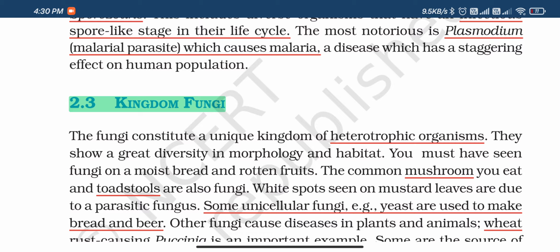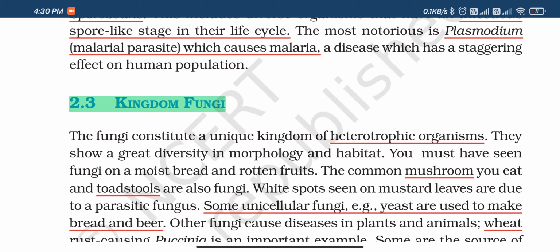Okay, so now it's 4:30 p.m. in the evening. I'm going to continue the second part of biological classification. So the next kingdom which we are going to learn about is kingdom fungi.